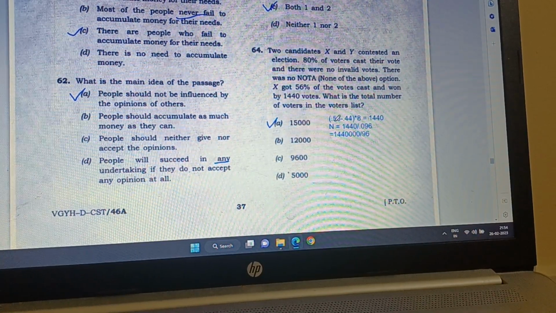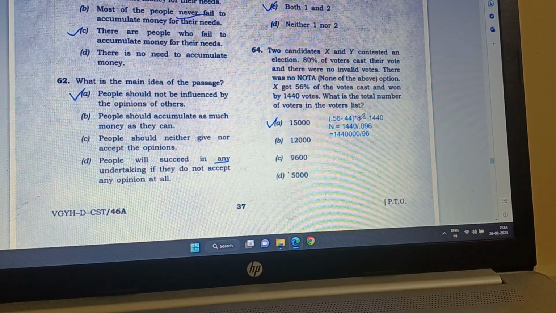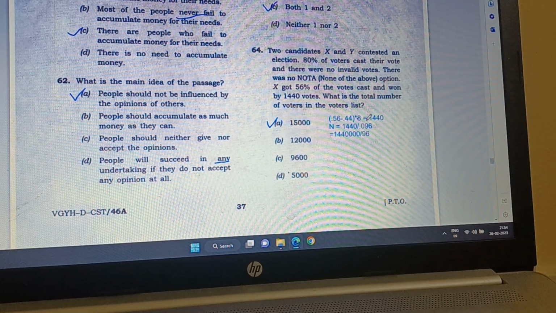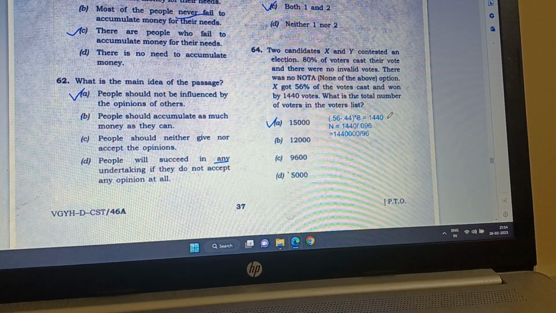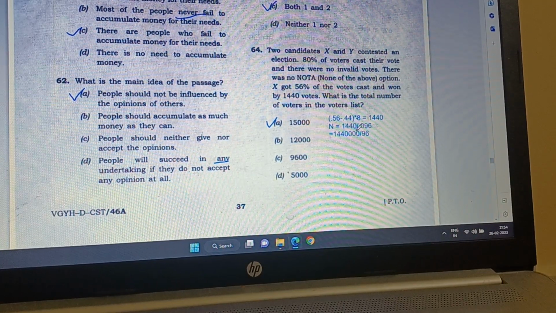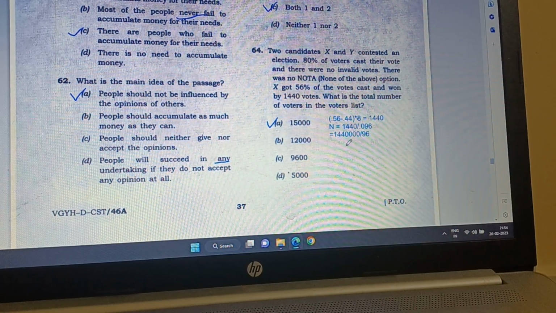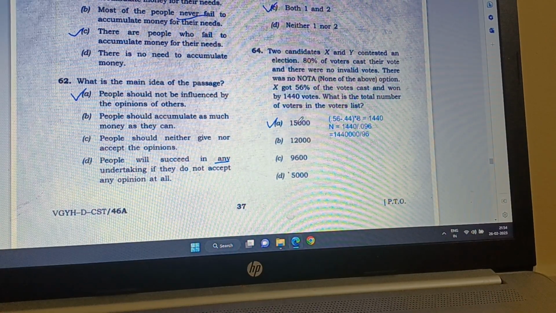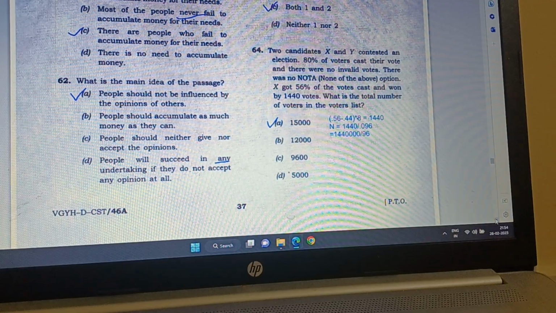So 0.56 minus 0.44 times 0.8 N is equal to 1440. So N is equal to 1440 divided by 0.12 times 0.8, which is 0.096, and that way this is equal to 15,000. So it was simple. All you needed was to understand the question.